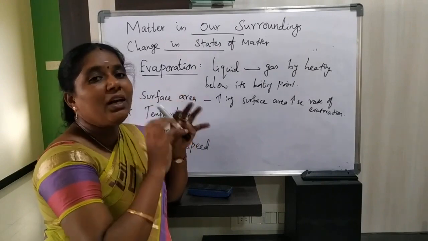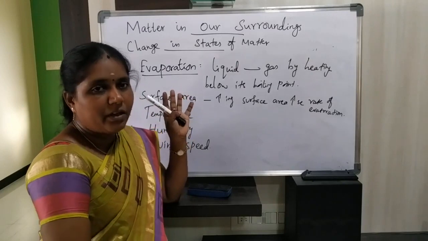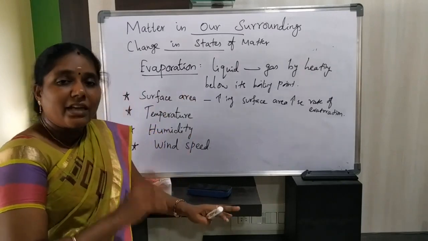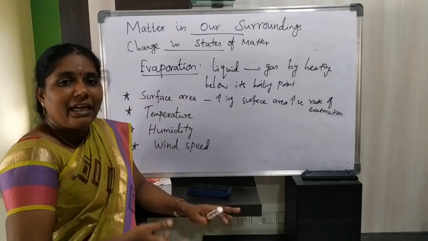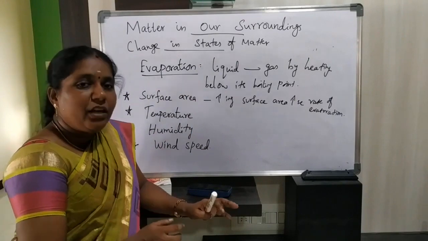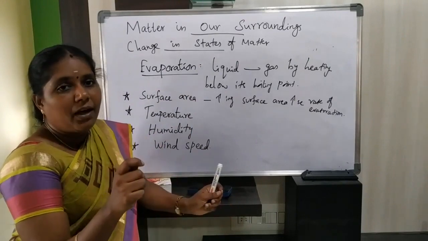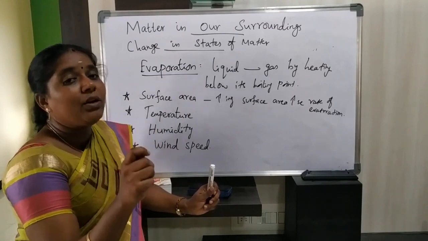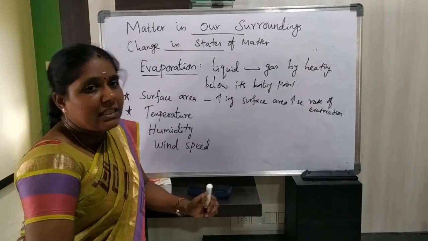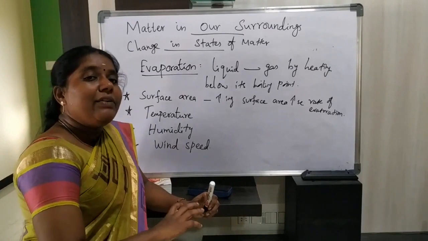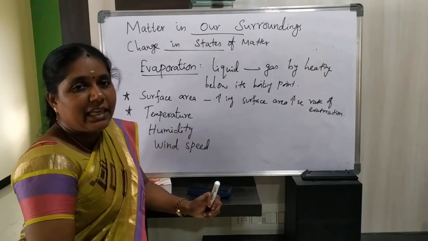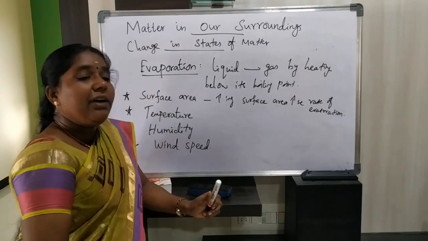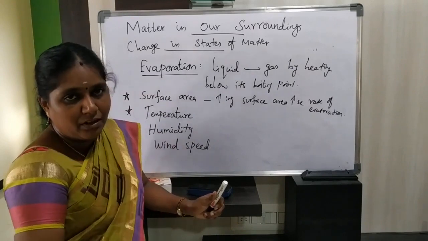So we need to give a large surface area to that wet cloth, then only it will easily get evaporated. So whenever surface area increases, the rate of evaporation also increases.